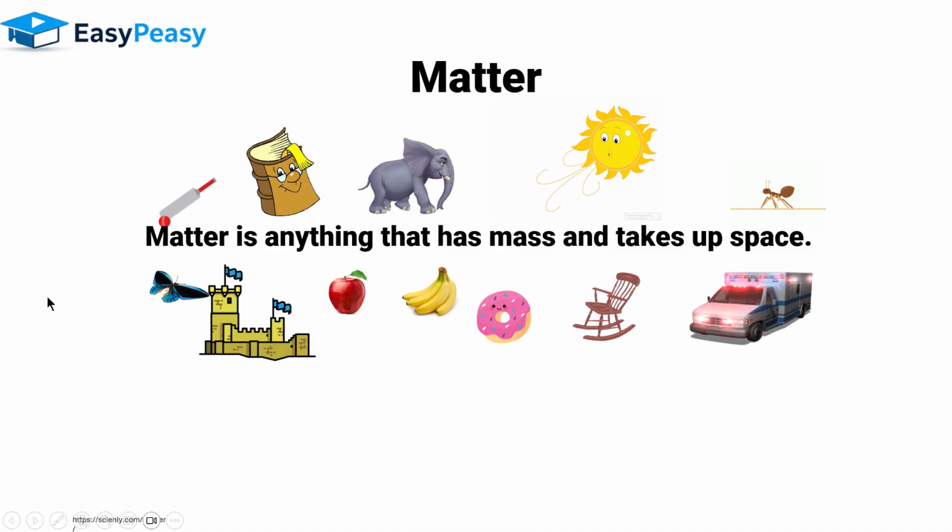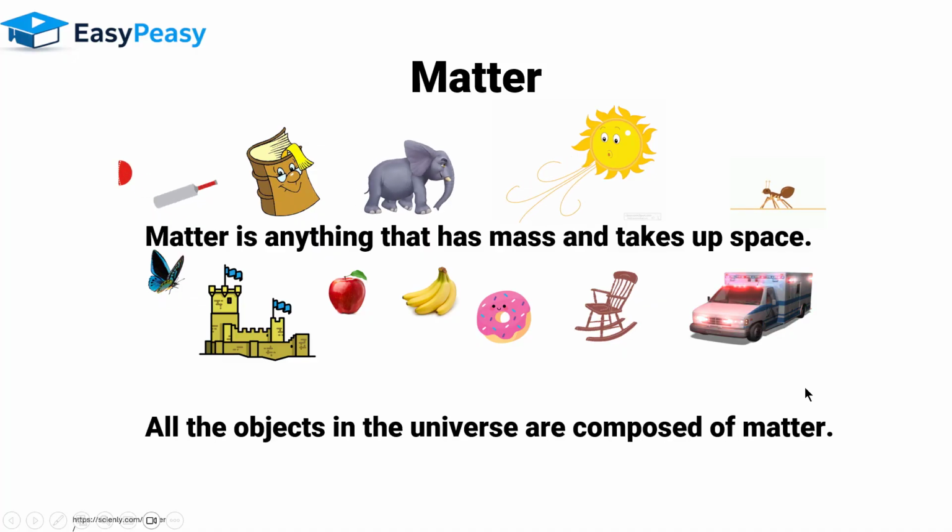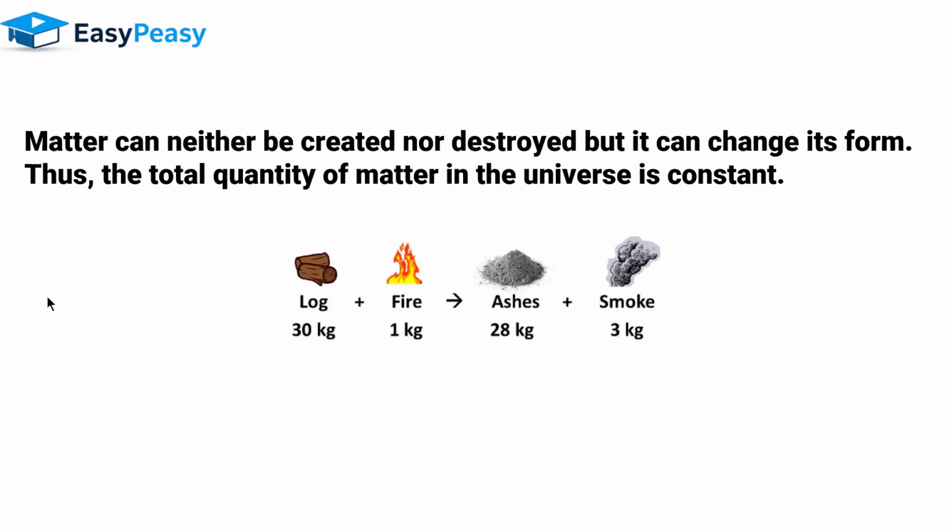So all the objects in the universe are composed of matter, and mass can neither be created nor destroyed, but it can change its form. Thus, the total quantity of matter in the universe is constant. It is also called the law of conservation of mass.